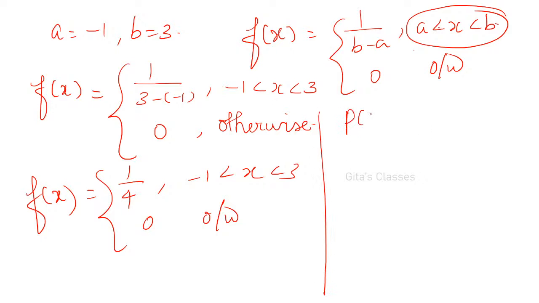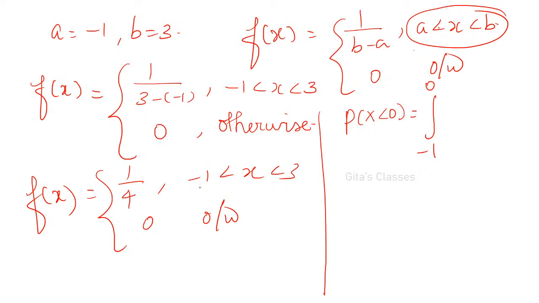P of x less than 0 means what? Integral from minus infinity to 0. X less than 0 means minus infinity to 0. But here it is not from minus infinity to 0, because minus infinity to minus 1 it is not defined. So minus 1 to 0.